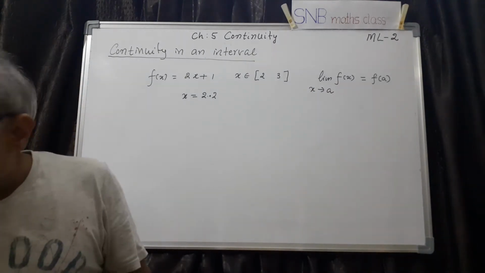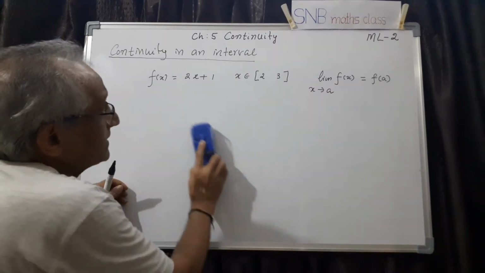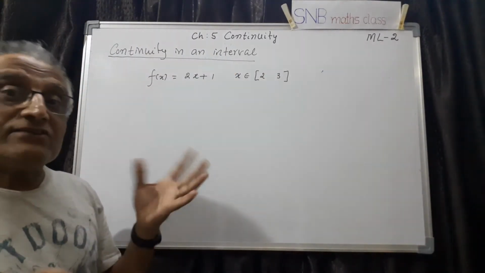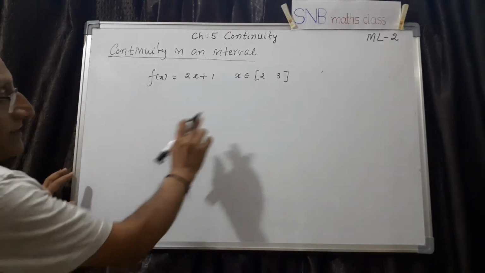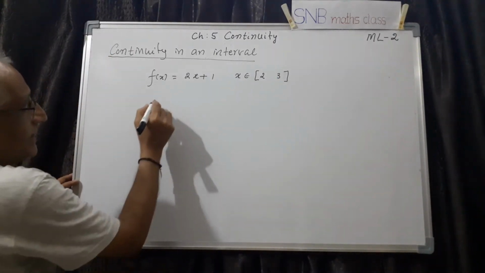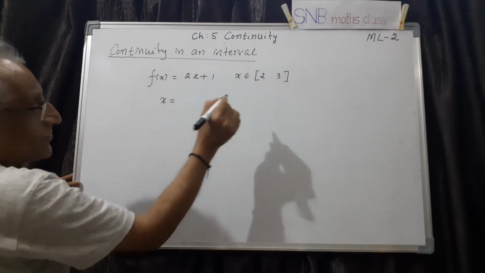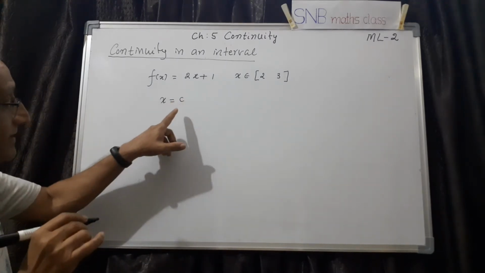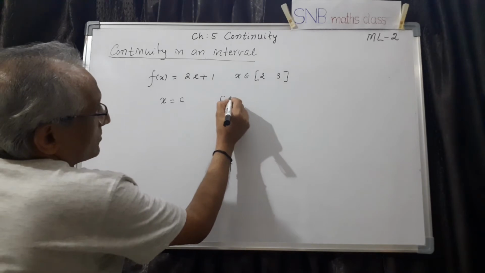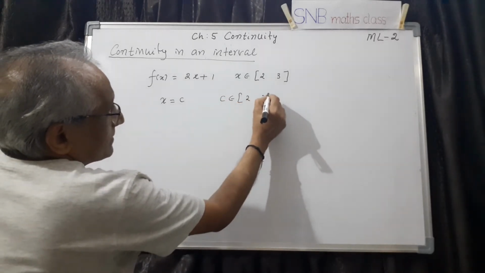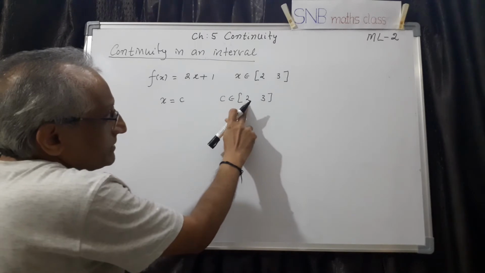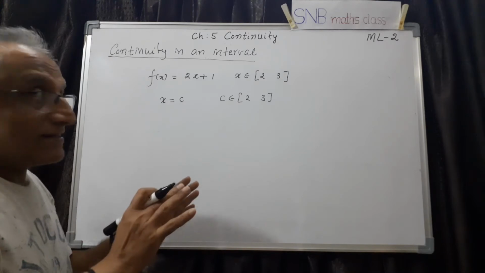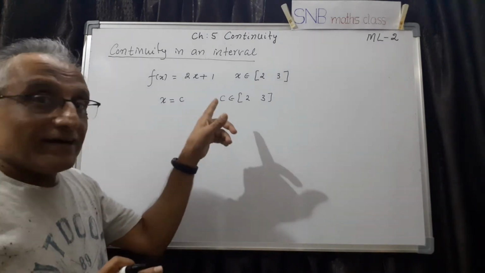Now instead of this, if the question is show that this function is continuous in the entire interval 2 to 3, then what to do? The method is, you take a particular point x equal to, don't fix the value, take for example c. Then c is any point which belongs to this interval 2 to 3. Closed interval means it can be any value between 2 and 3 including 2 and 3. So we are not specifically giving the value for c, it is general. That is called an arbitrary point.